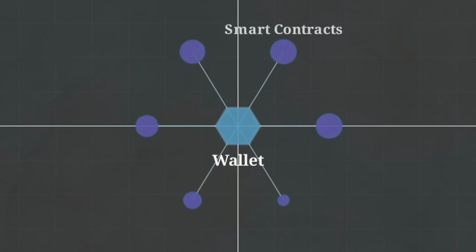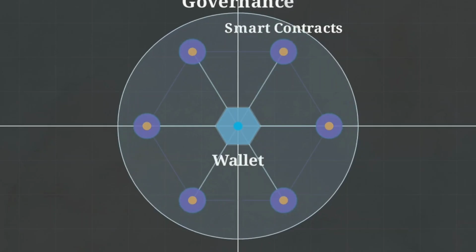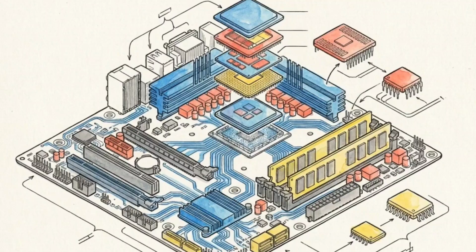Data flows into smart contracts, the operational engine executing predefined rules. Next, digital assets circulate, providing mechanical utility to power operations. Finally, a governance layer encapsulates the network, creating a transparent framework for community decision-making. By organizing these pieces, Axns takes traditionally isolated elements and weaves them into a single functional digital infrastructure.